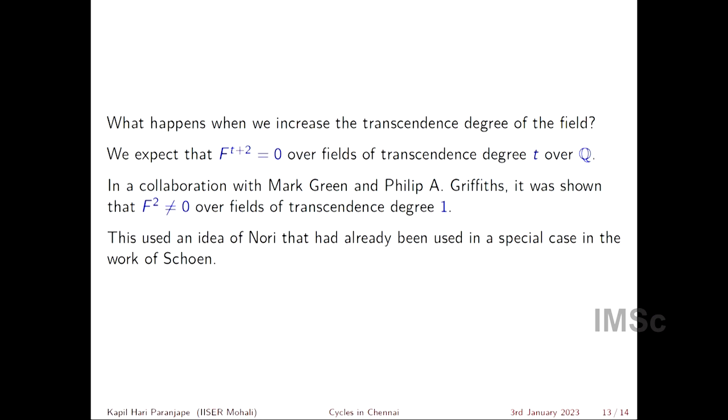Just when I was writing this lecture, it occurred to me that perhaps one should ask some graduate student to take it up as an interesting problem to try to generalize this result, which was proved with Green and Griffiths. We used an idea of Nori that had already been used in a special case in the work of Schoen to prove this example. And one can, of course, go on to study higher dimensional cycles.